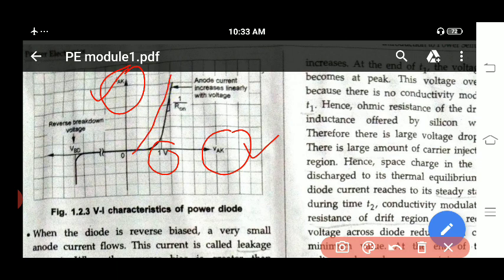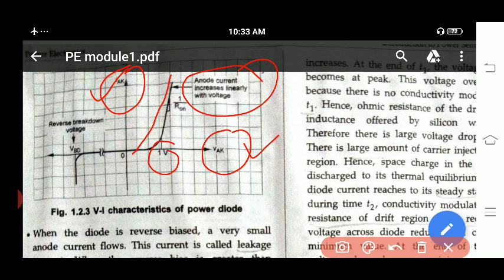Before this 1 volt, your diode will be in the off state. Why does it start to conduct after 1 volt? Because conductivity modulation takes place at 1 volt only, and then the diode starts to conduct. Here you can see that the anode current increases linearly with voltage.